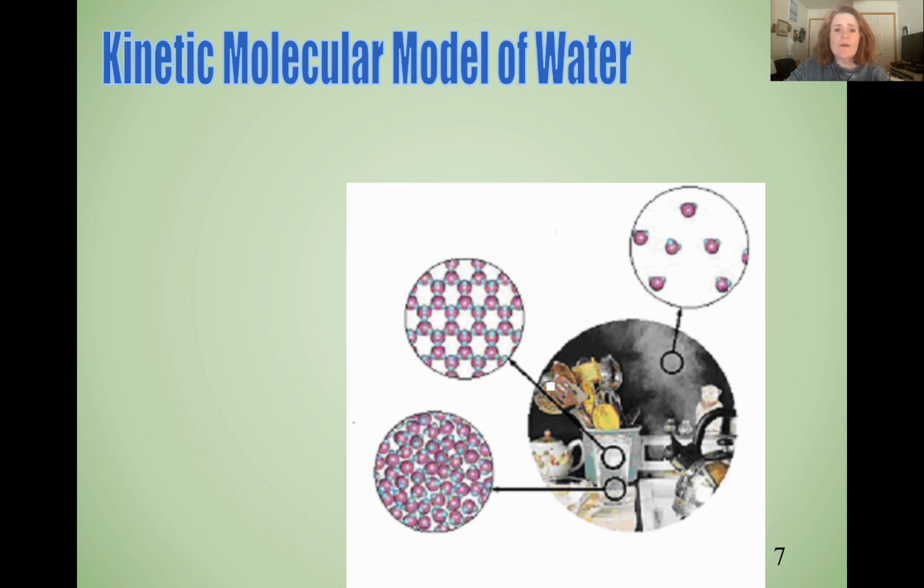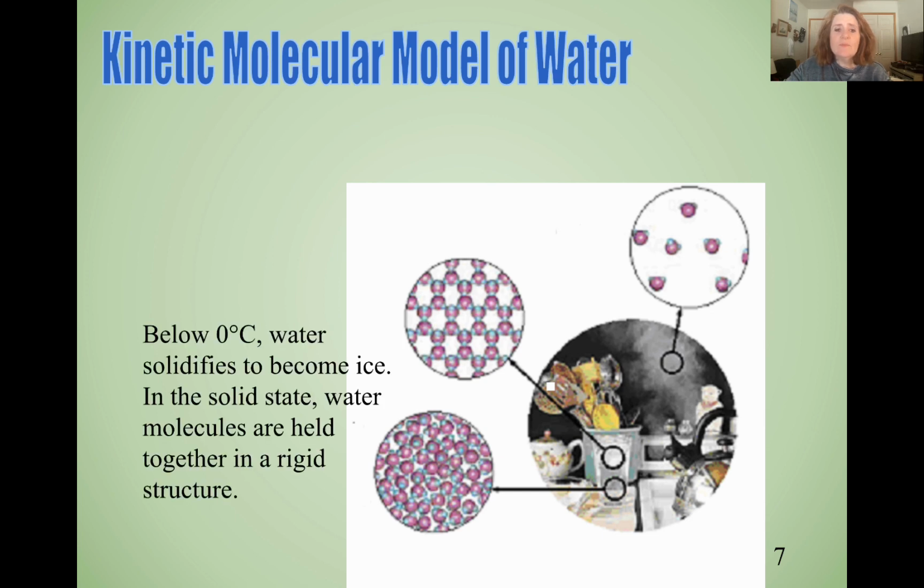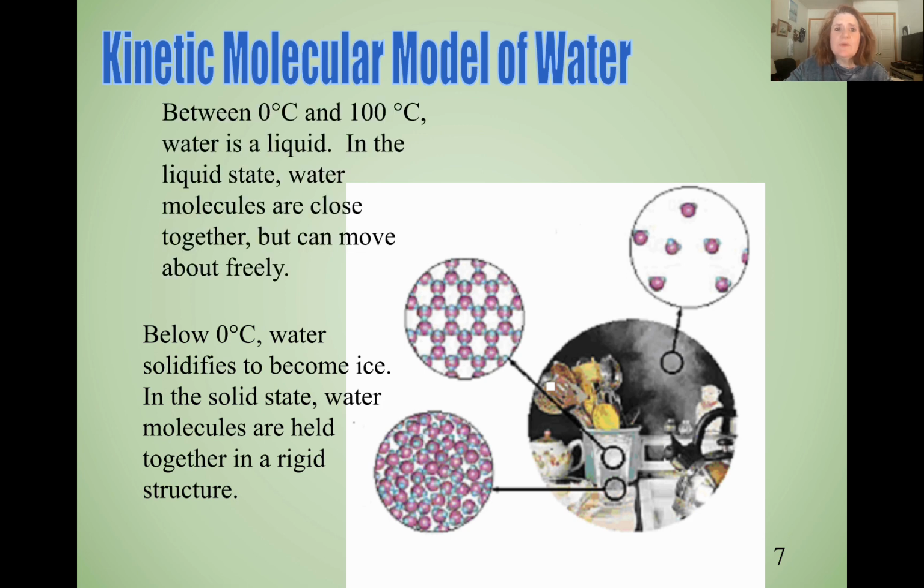When we look at water, for example, water below 0 degrees Celsius or 32 degrees Fahrenheit is solid. We call it ice. The molecules are held in a very tight, rigid crystal structure. Between 0 degrees Celsius and 100 degrees Celsius, or 32 degrees Fahrenheit and 212 degrees Fahrenheit, water is a liquid. We just call it water. And the molecules are held close together, but they can move and flow freely.